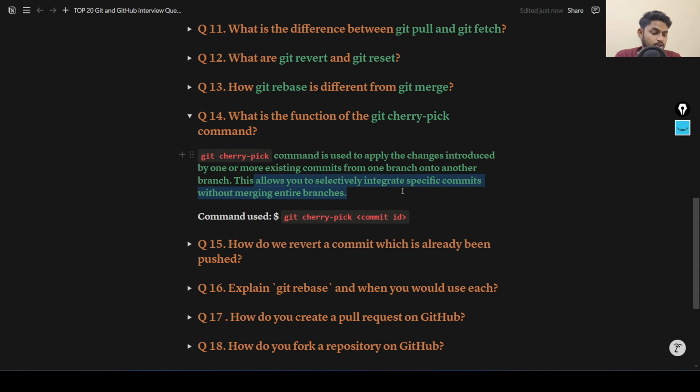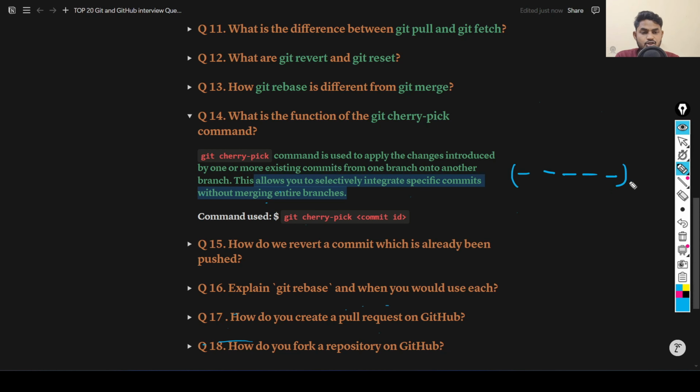So let's understand this. Suppose that you have made another branch and you made some commits, and rather than merging the complete branch to our main branch, you want to merge a particular commit.